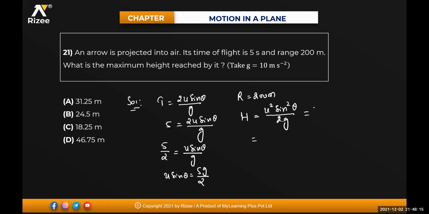And so u sine theta square of that means 25 into g square divided by 2 square, which is 4, into 2g, and this square will get cancelled. 25, g value is 10, divided by 4 into 2. 2 fives are, isn't it? So this will be equal to how much? Can you tell me?